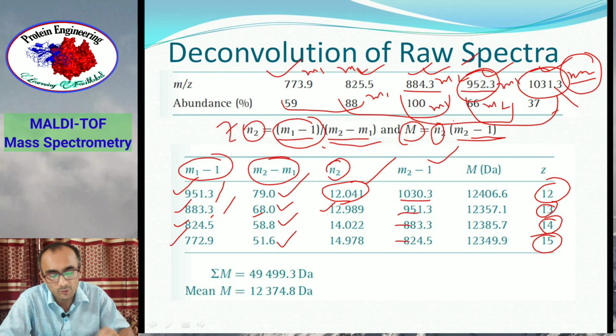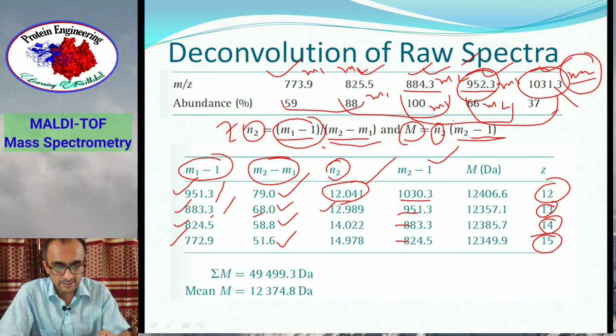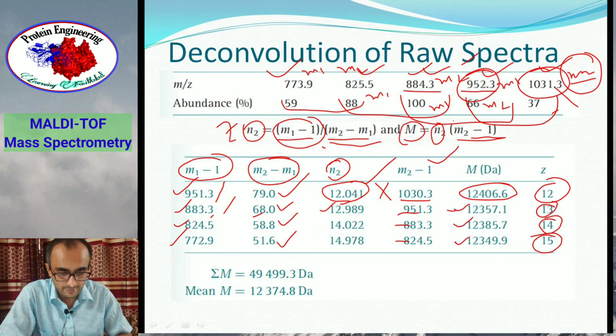That's the value of m2 minus 1 for all 4 peaks. Then the mass can be calculated by multiplying (m2 minus 1) with the charge. So if you multiply the charge 12.041 with 1030.3, you get the value 12406.6, and so on. So you get the masses of all the peaks.